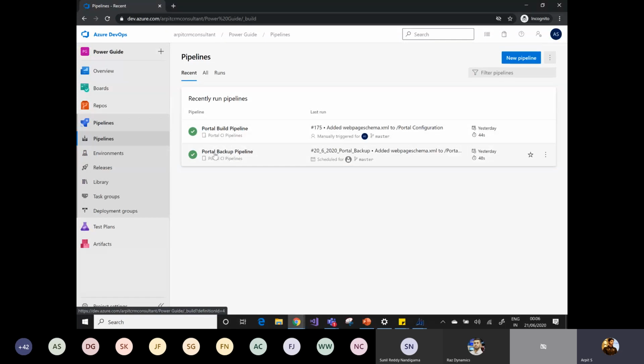Okay. And why did I create two pipelines? The first pipeline I actually use to take the portal backup. So I'm not going to use a CD pipeline for this portal backup pipeline. But this is my build pipeline, for which I have to do the deployment every week, so I have created the release pipeline for this build pipeline. For the portal backup pipeline, I have not created a CD pipeline. Let me demonstrate the backup pipeline first; let me go to edit.